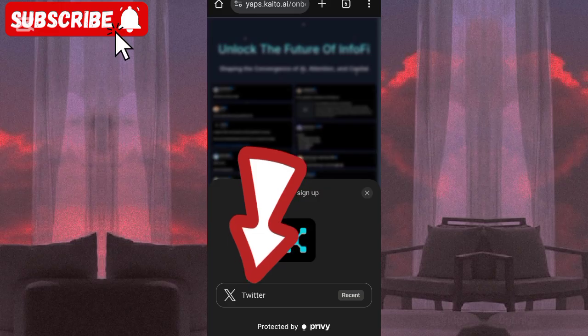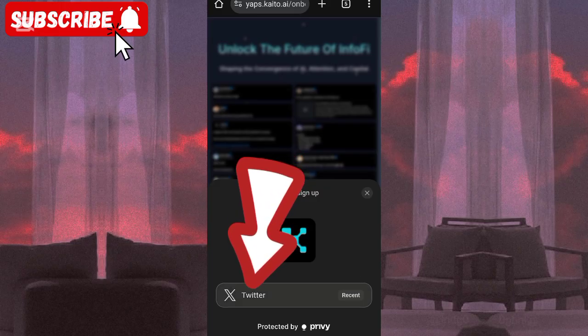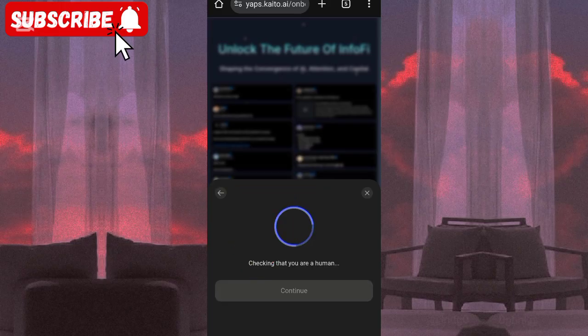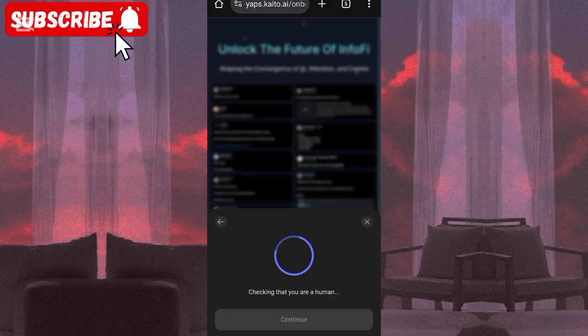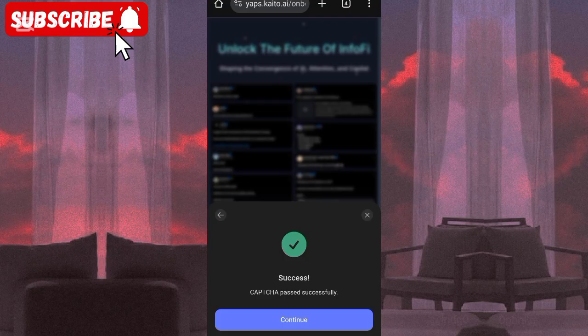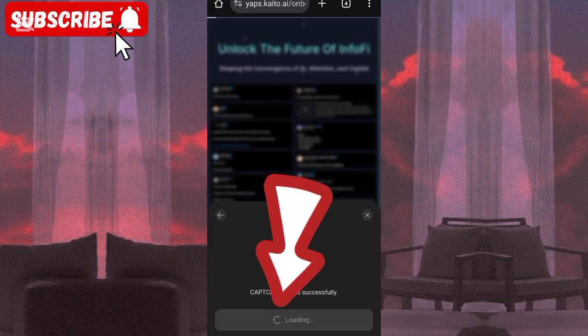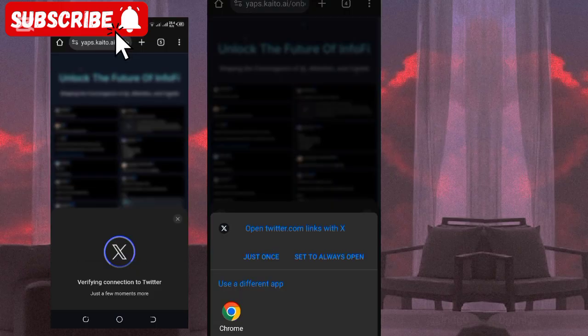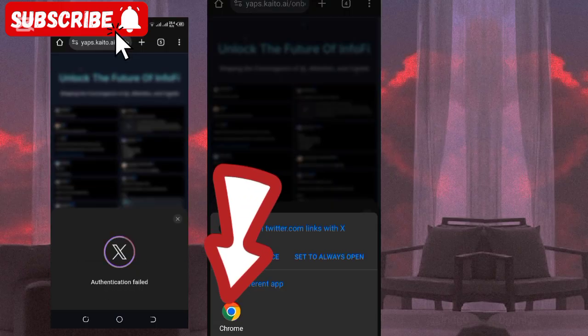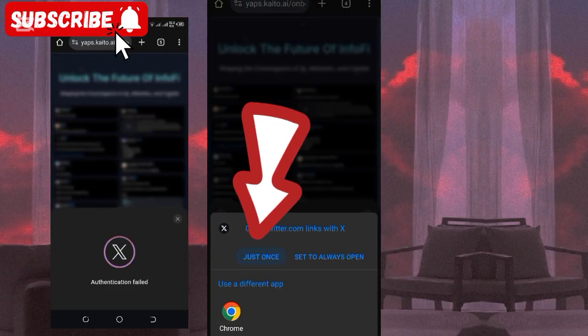So once you come here, you are going to sign in with your Twitter account. So here you can see it verifying. So you are going to wait patiently for it to load. So here you can see success. So you are going to click on continue. So once you click on continue, then either you sign up using your Chrome browser or you sign up using your Twitter account.